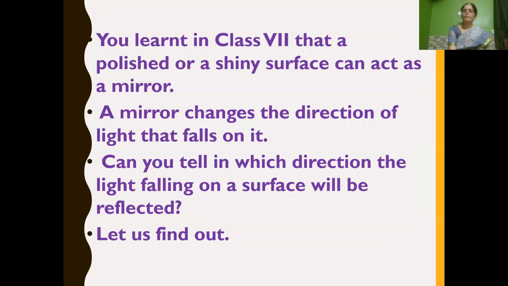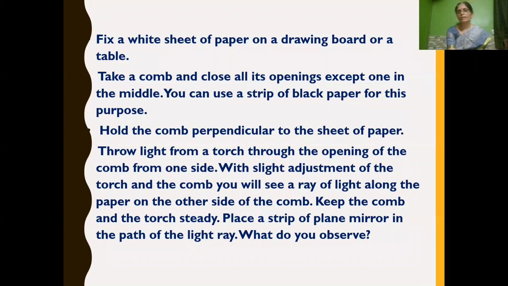We have already learned in 7th standard that a polished or shiny surface can act as a mirror, isn't it? And what is a mirror? When light falls on a mirror, what happens? It changes the direction of the light. Can you tell in which direction the light falling on the surface will be reflected? Now let's find out that. For that, let's have one activity.